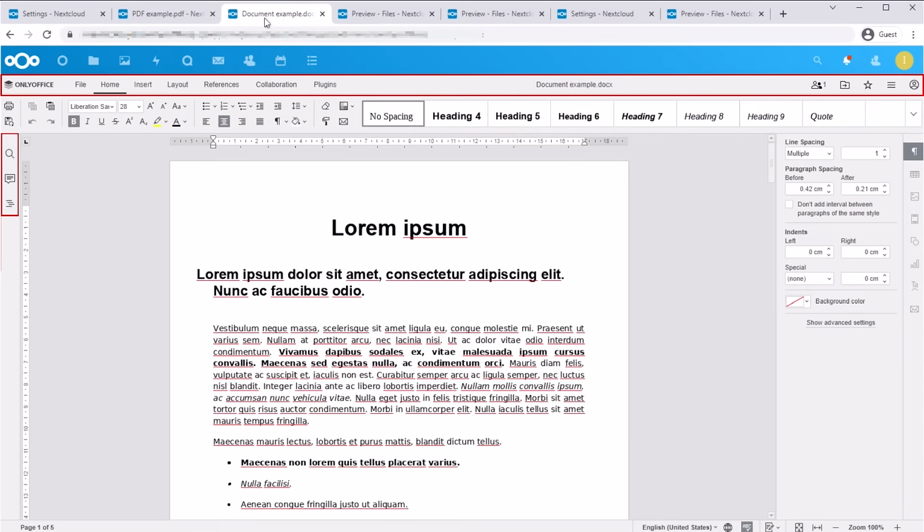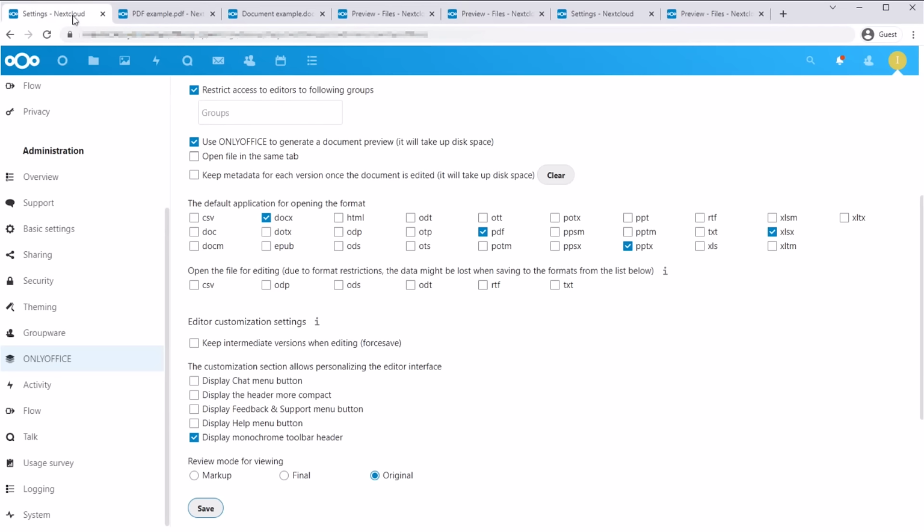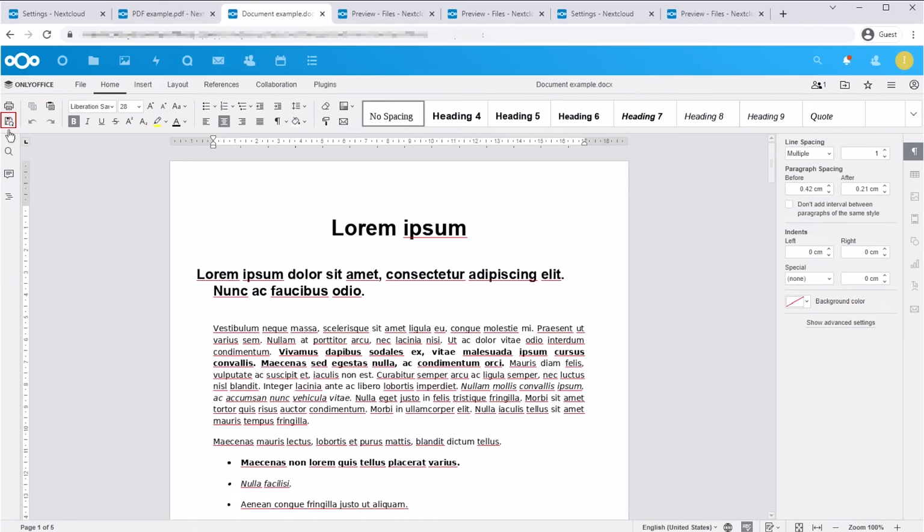Enable Keep Intermediate Versions when editing to save changes per click. Now, revisions are not stored in cache. You save it directly to ownCloud. The feature helps not to lose editing progress when internet connection is slow.